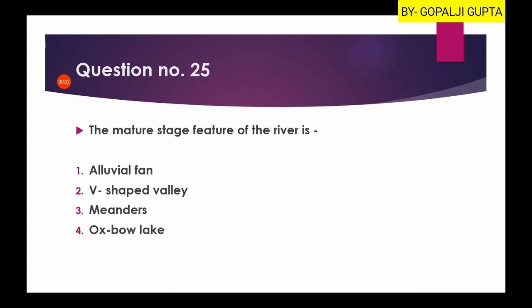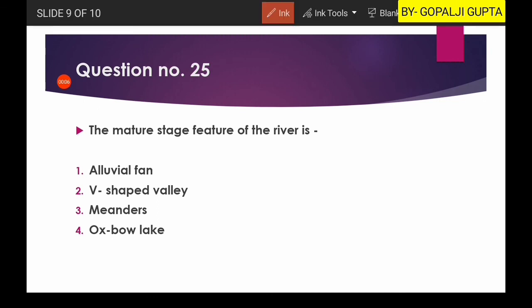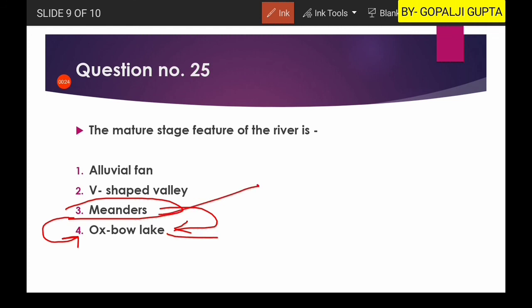Question number 25 is, the mature stage feature of the river is. So it is meanders. Now meanders and oxbow lake are sometimes very confusable, as to which we should consider in the matured stage and which in the old stage. So if both are given, you should consider meander in the matured stage and oxbow lake in the old stage.